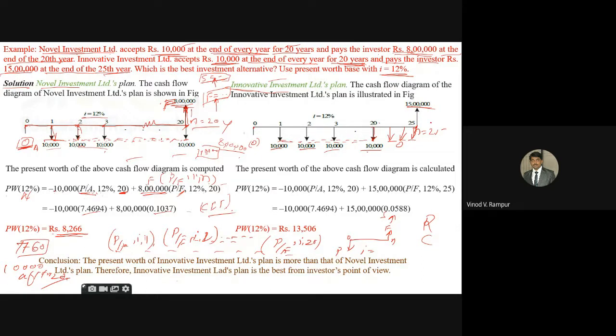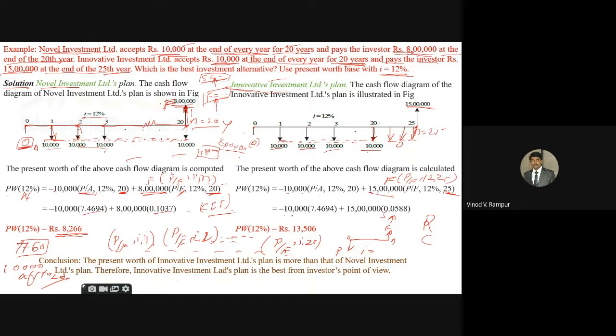Okay, now how are we going to write the values? Minus 10,000, same, P by A, 12, 20, plus this F. Whenever you write F, it is P by F, i is 12%, but n is equal to 25 you have to use. Here I am using n is equal to 20, but here after 25 years he is going to pay money to the investor, that is 15 lakh.